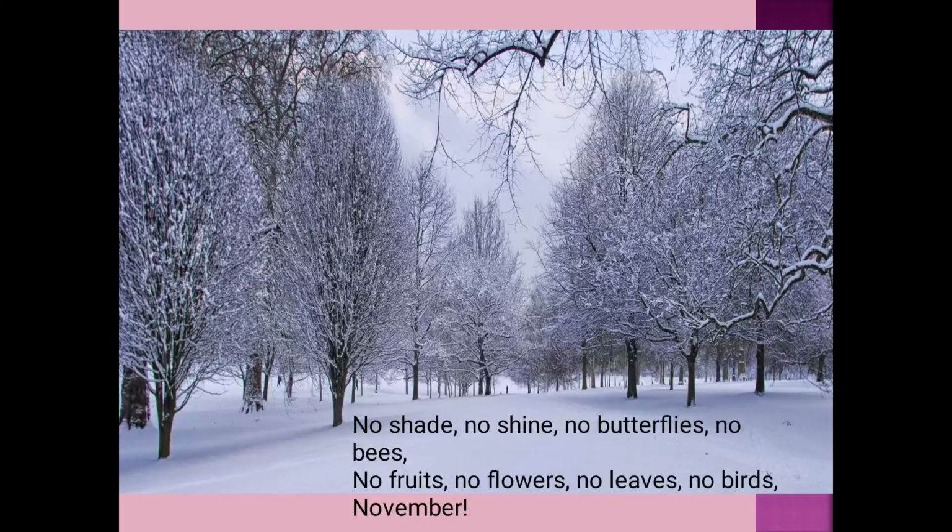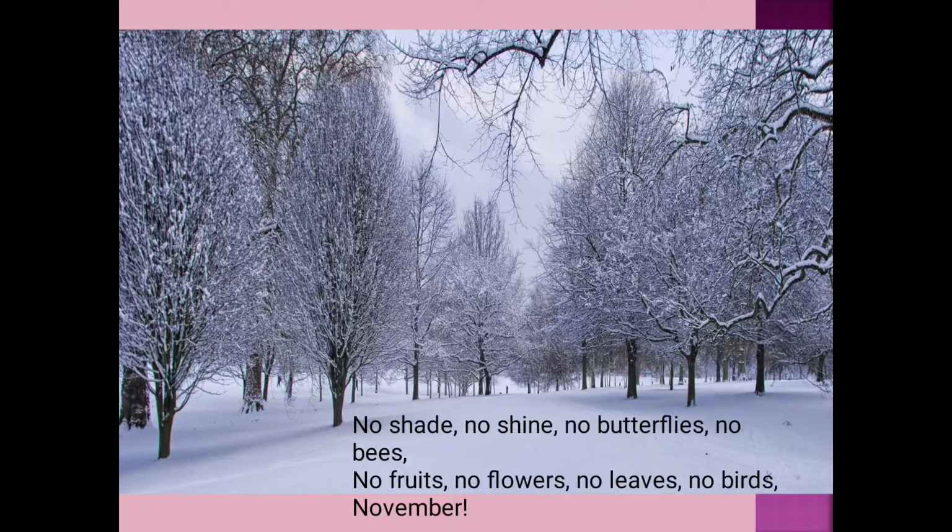No shade, no shine, no butterflies, no bees, no fruits, no flowers, no leaves, no birds. November. So in this month of November, there won't be any shade, no shine, butterflies or bees or fruits or flowers.